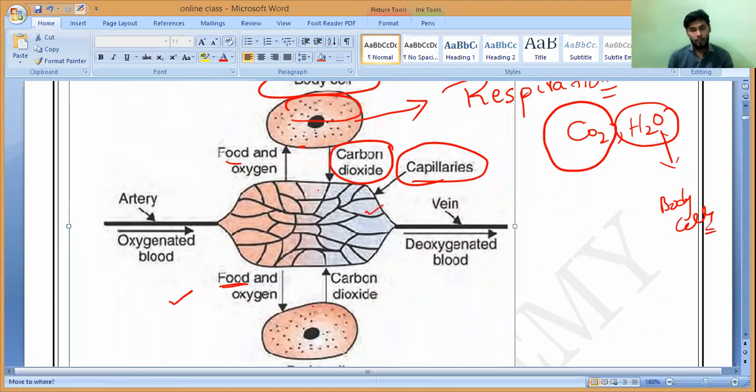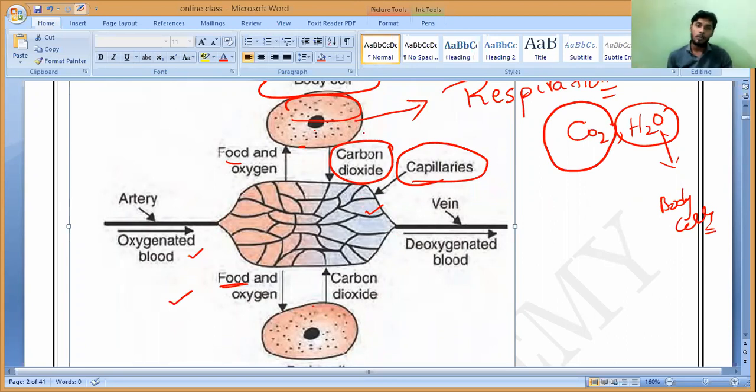Do you understand? Capillaries. Here you may notice the color variation. This light orange color indicates what? Oxygenated blood. Correct or not? And the light blue color indicates what? Deoxygenated blood. I have shown you the human figure in the last class. Blue color indicates deoxygenated blood, and red color always indicates oxygenated blood.